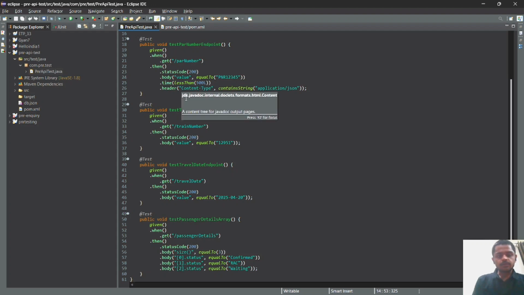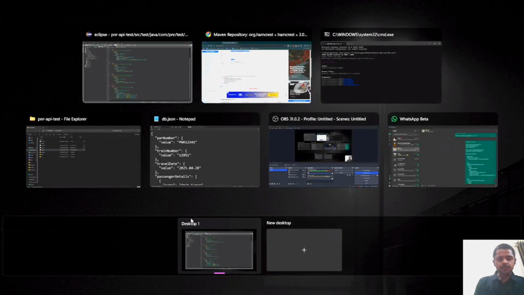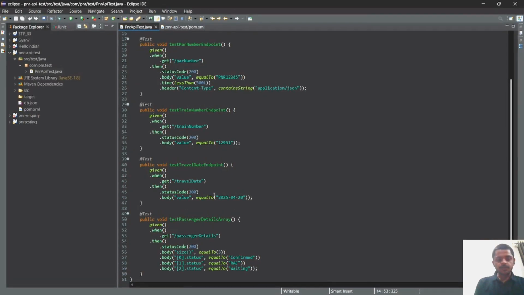And the second test, similarly, we will do this for train number, travel details, and passenger details. In the last, we will check the passenger details array.